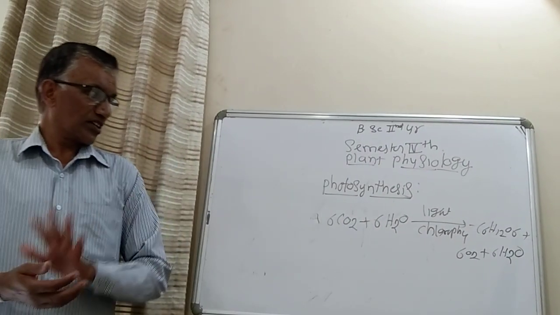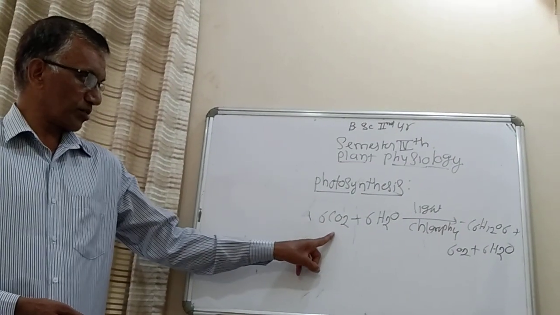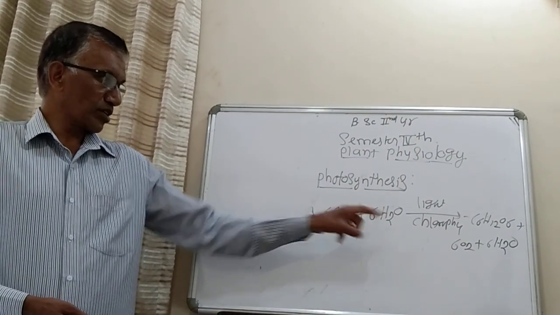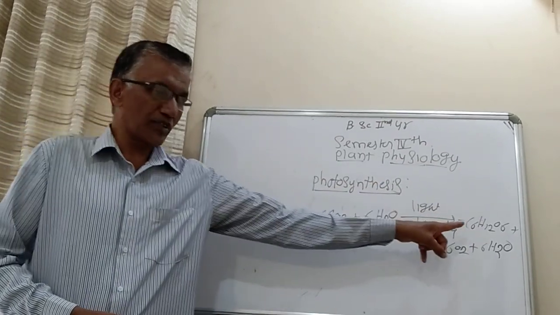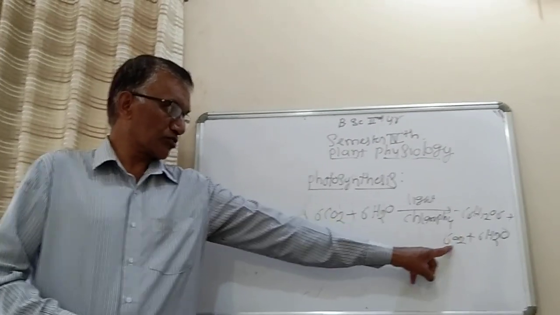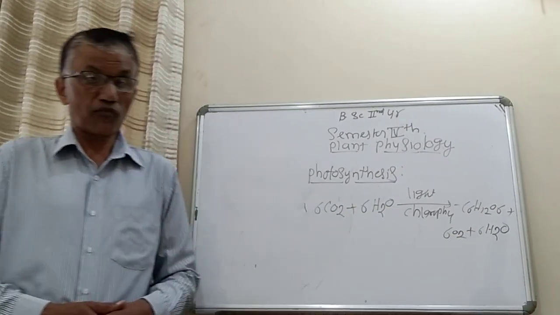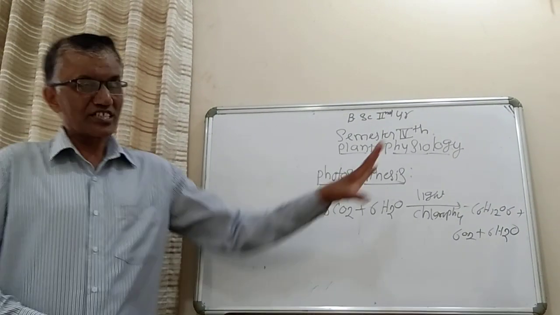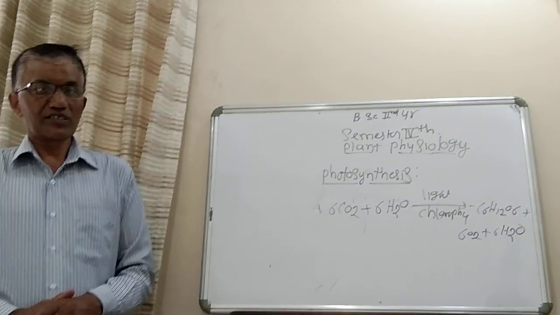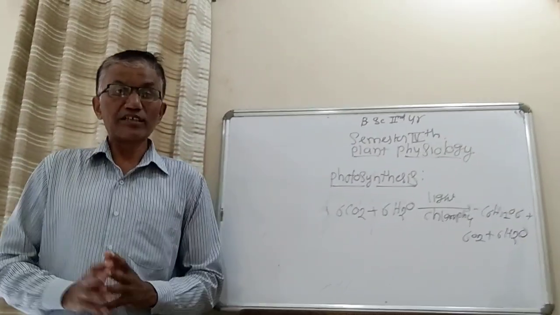This is overall a simple reaction: using 6 molecules of carbon dioxide and 6 molecules of water in the presence of light and chlorophyll, there is synthesis of 1 molecule of glucose, 6 molecules of oxygen and 6 molecules of water. Equationally it is very simple to say that using these raw materials, this is the end product.